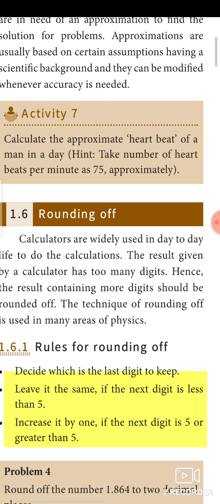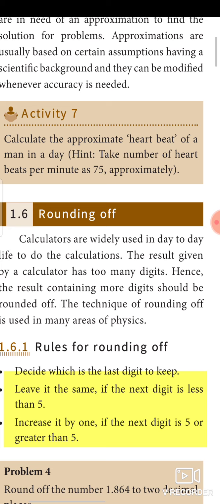After the decimal point, it shows many numbers. But we cannot write all those numbers. In maths or science, the teacher may ask you to write 2 decimal point correct. You write your answer 2 decimal point correct. Write your answers in 3 decimal point correct. So what will we do? We round off the number. We round off the result. That is called rounding off.